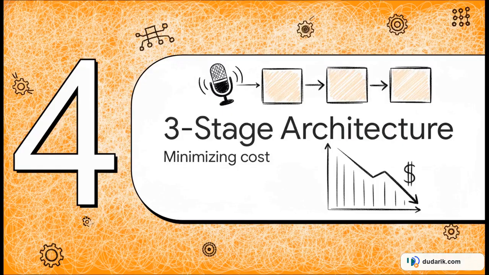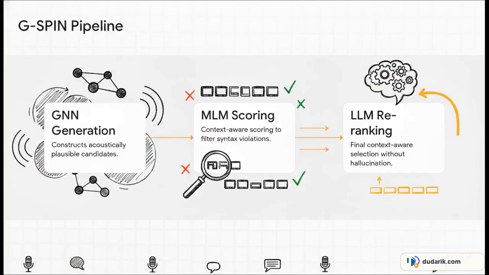Let's unpack how it does this in section 4, the three-stage architecture. GSPIN follows a very strict pipeline, built to minimize computational cost while maximizing precision. The steps are pretty straightforward. 1. GNN candidate generation. 2. MLM local scoring. And 3. LLM re-ranking.